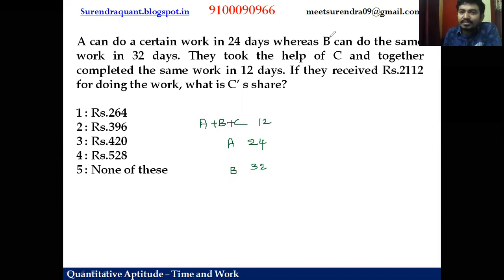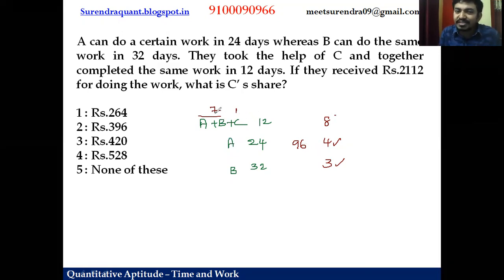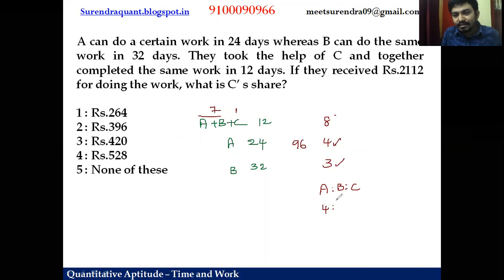So guys, what is the common multiple for 24 and 32? 96, right? So 12 goes 8 times, 24 goes 4 times, 32 goes 3 times. Now same process, whatever I did in the previous, 3 plus 4, 7. If A plus B is 7, C should be 1 to get 1 day work as 8. Yes or no? A 4, B 3 together 7. To get ABC as 8, C must be 1. So what is the work ratio of A to B to C, friends? A is 4 units, B is 3 units, and C is 1 unit.